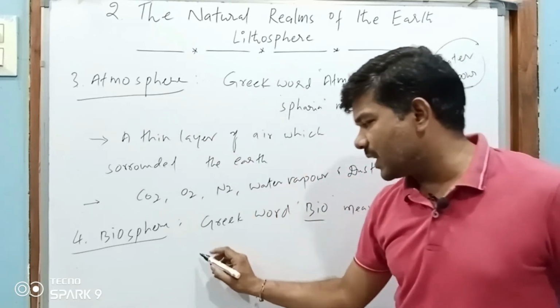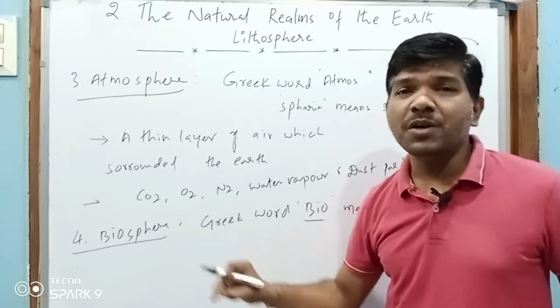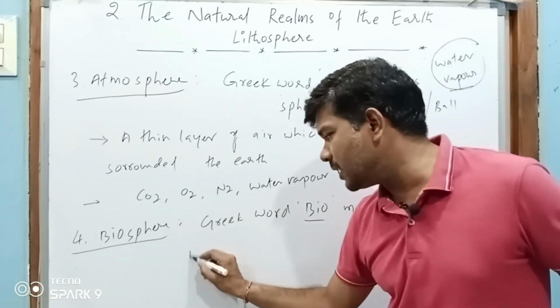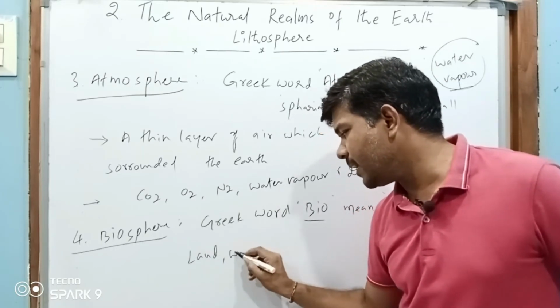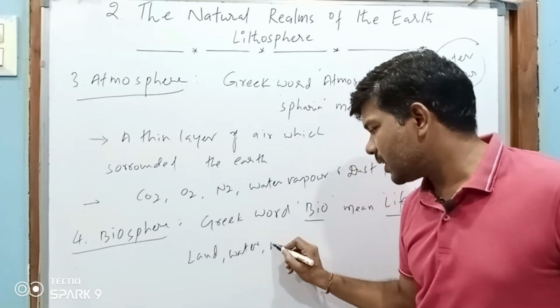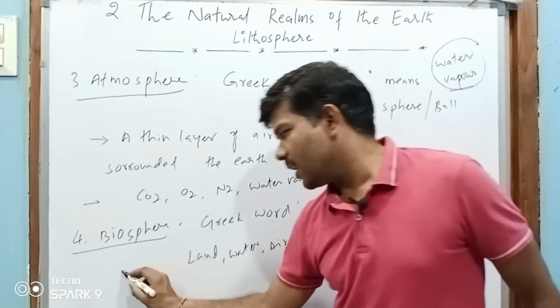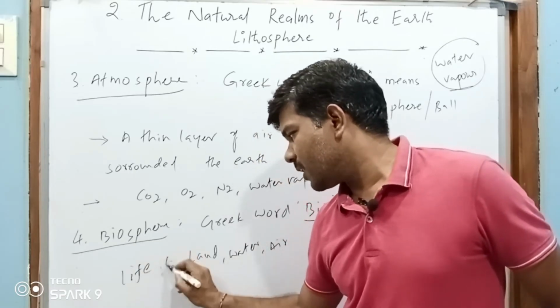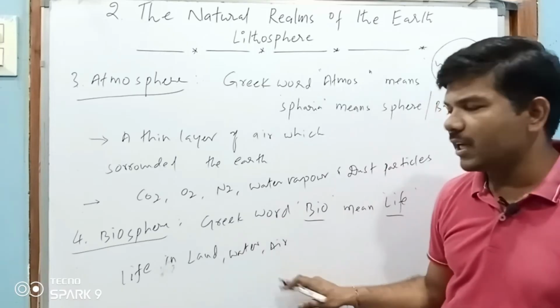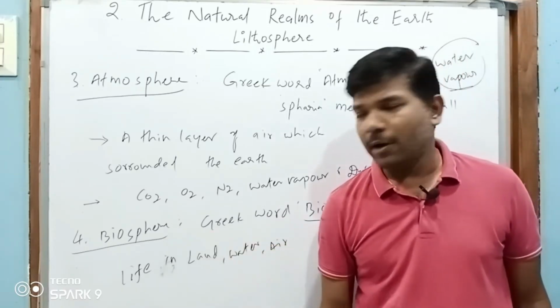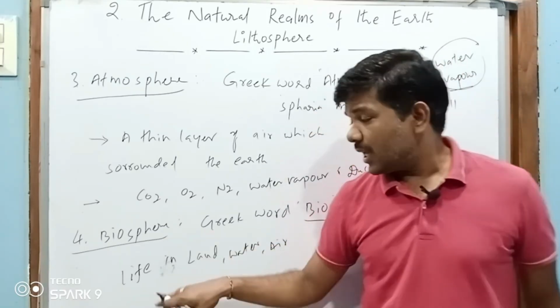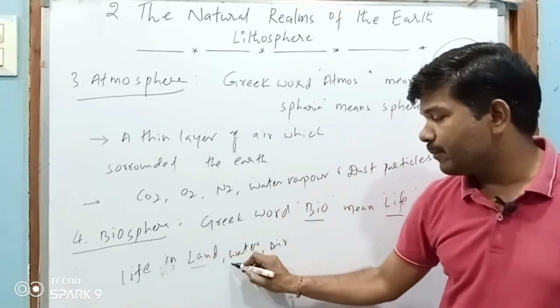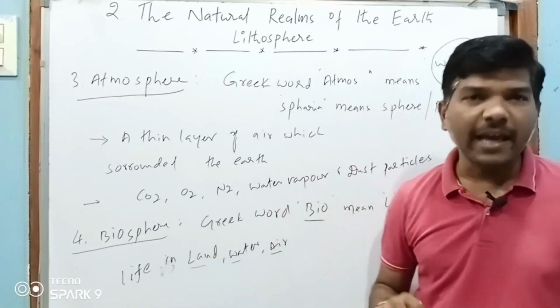So we can say that the biosphere deals with life on land, in water, and in air.